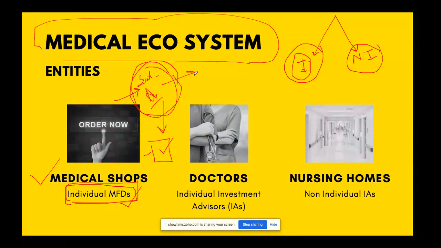Then they will immediately arrange a call. A doctor will call you and ask, what is the problem? You will say the problem. The doctor will prepare a prescription according to the problem and upload it in your app. And finally, the medicine comes to you.